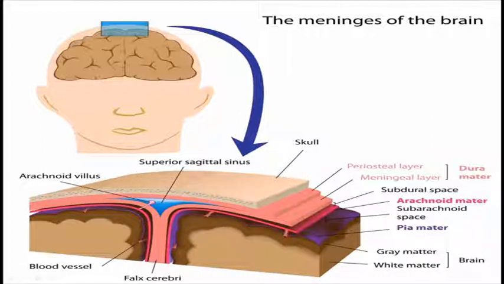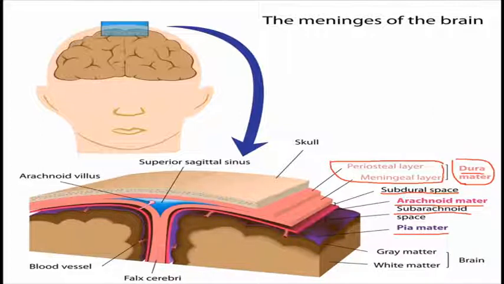In the upper part you have the skin, then the periosteum, then the bone, and below the bone there is a periosteal layer, and then you have the meningeal layer. The first layer of the brain is called the dura mater, which starts from the periosteal layer and the meningeal layer.